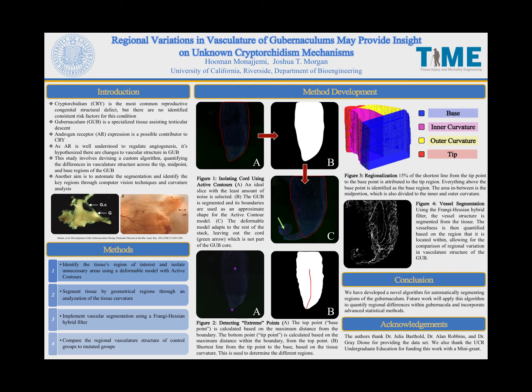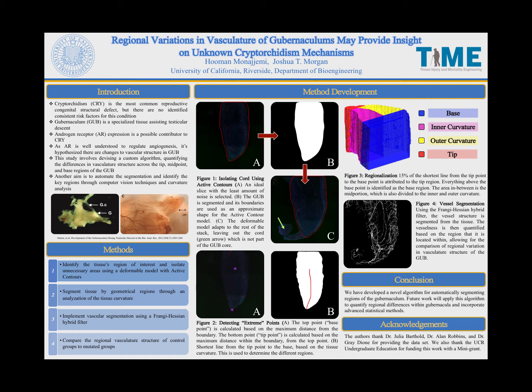This needs to be done manually for every stack of images, but using active contours, we are now able to segment the structure in figure 1a as seen in 1b and use its boundaries to create a deformable model that adapts to the rest of the stack. This model expands and shrinks with the tissue structure but leaves out extreme changes such as the cord. You can see the model highlighted in red outlined in both figures 1a and 1c.